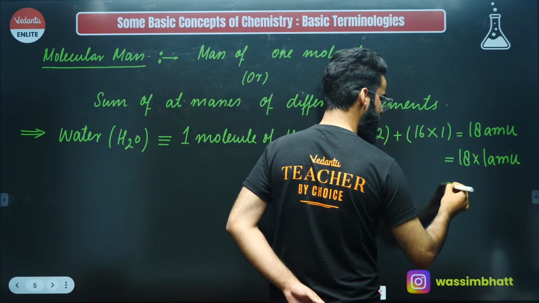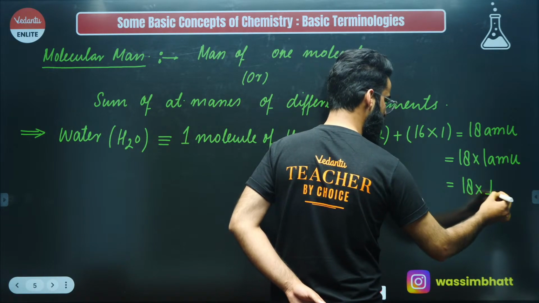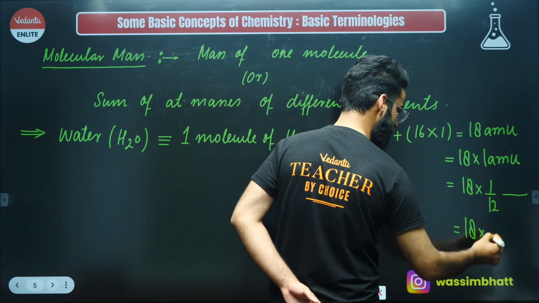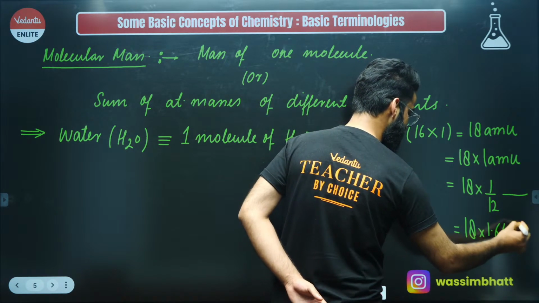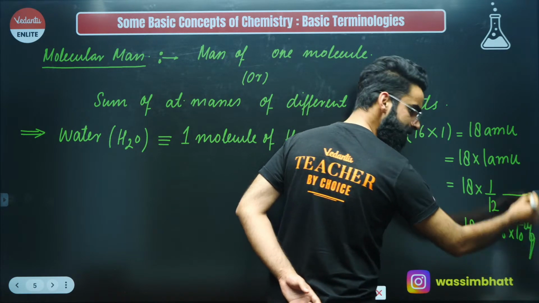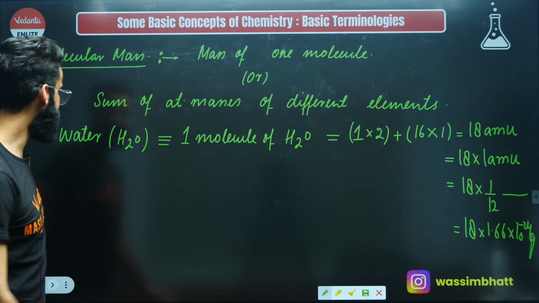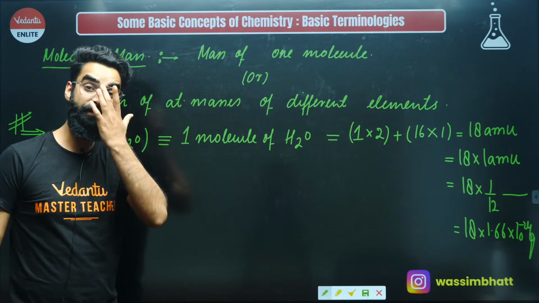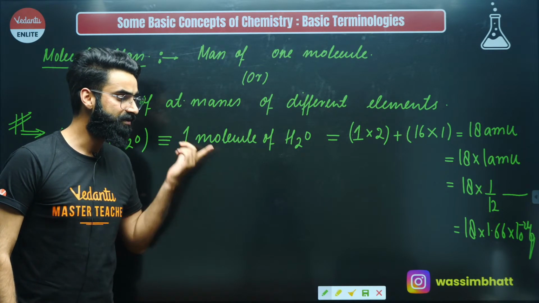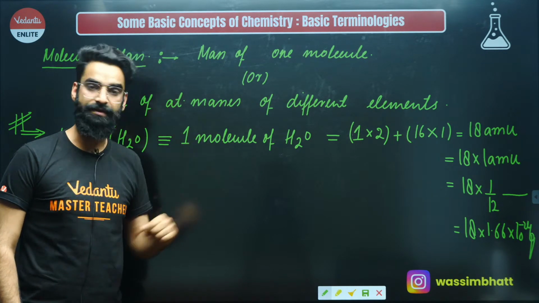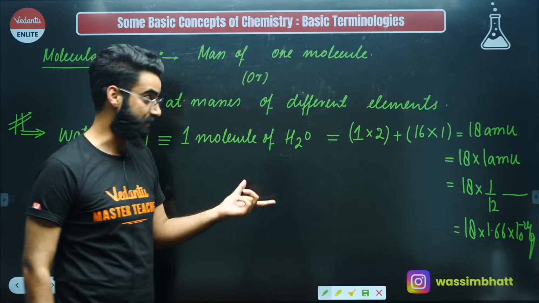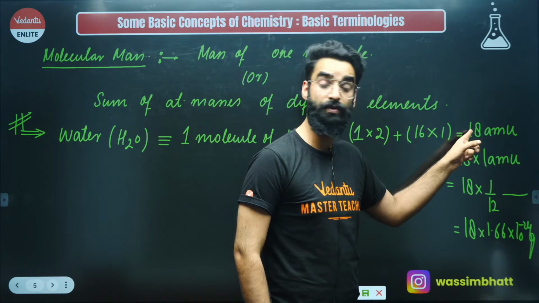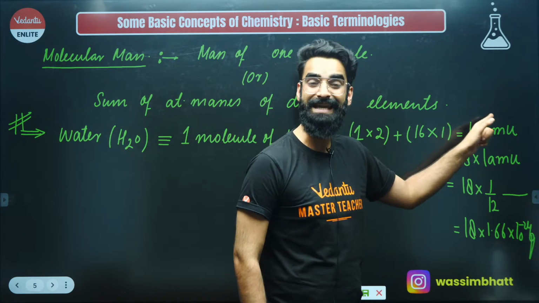Or instead of 1 AMU, you can write 1/12 of mass of carbon 12 atom, right? Or you can write 18 multiplied by, instead of 1 AMU, you can just write 1.66 into 10 raised power minus 24 grams, right? So people, if I ask you, just define the term which I mentioned over here. Since we are talking about the molecular mass of water, we are talking about the mass of one molecule of water, right? And you got to know the mass of one molecule of water, which is what you call as molecular mass of water. That's 18 AMU.